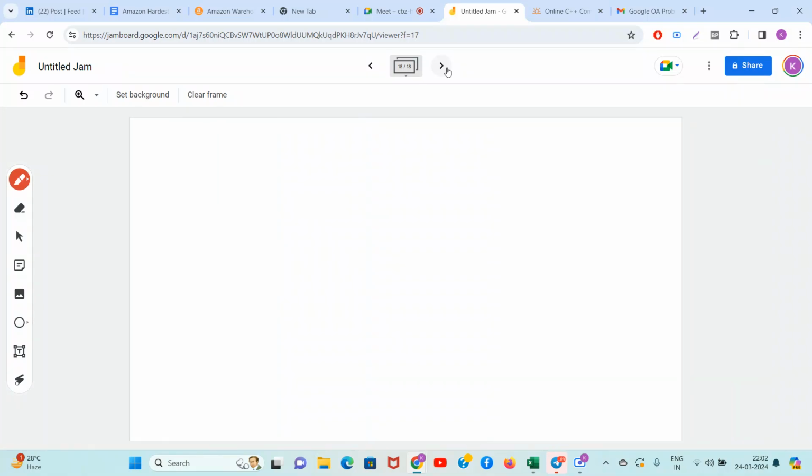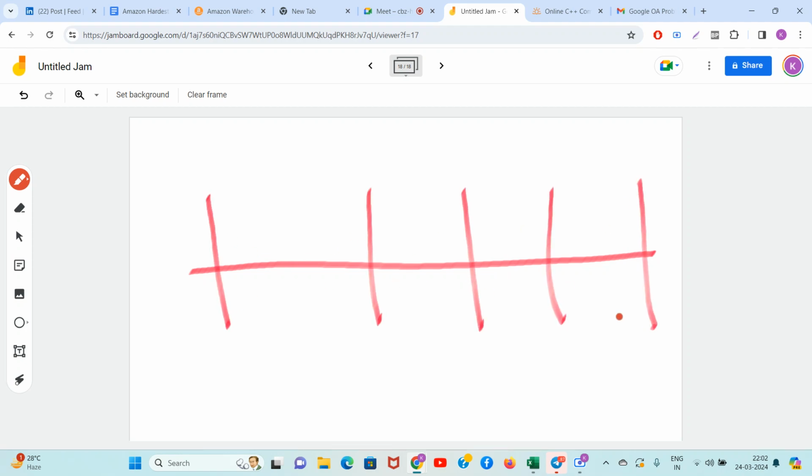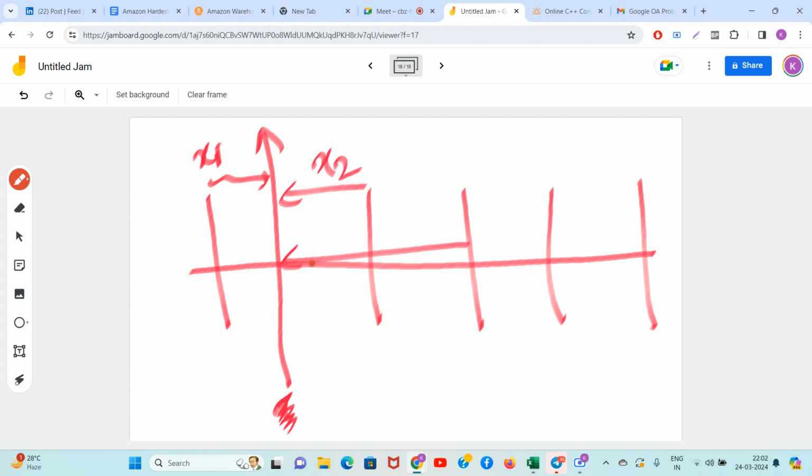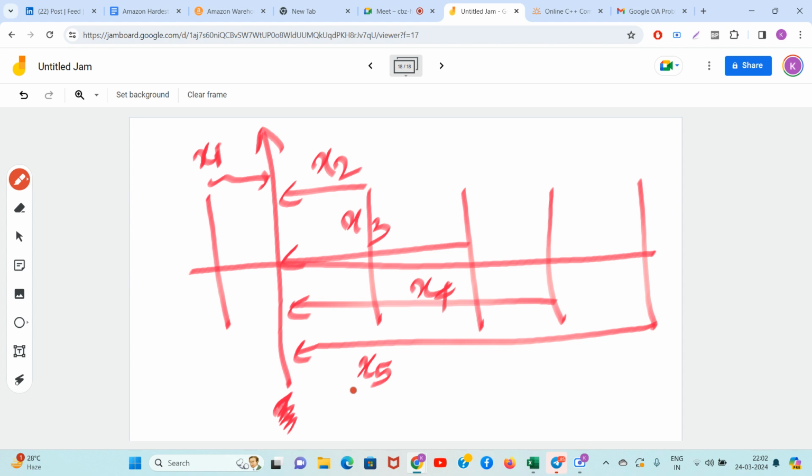So guys, let's do it again. Chinmay, please tell me. This is your one point. Another. You are trying to bring all the elements here. So what will be the cost to bring all the elements here? Only Chinmay will say. This distance is x3. This distance is x4. And this distance is x5. Chinmay, what will be the cost to bring all the guys at this arrow? Please tell me in the chat.